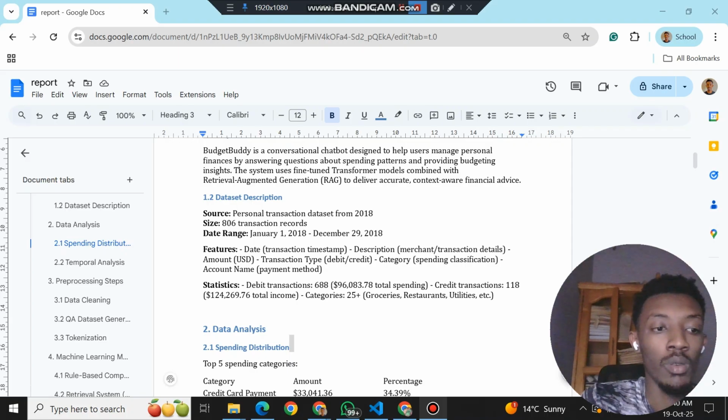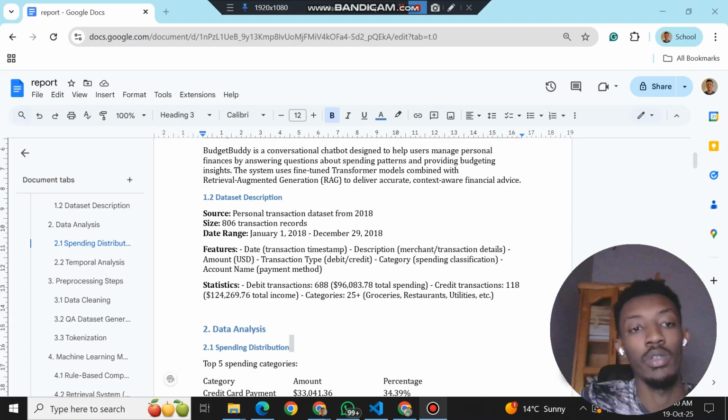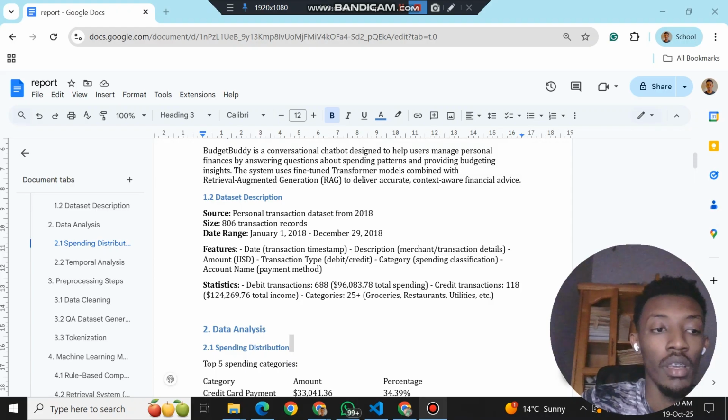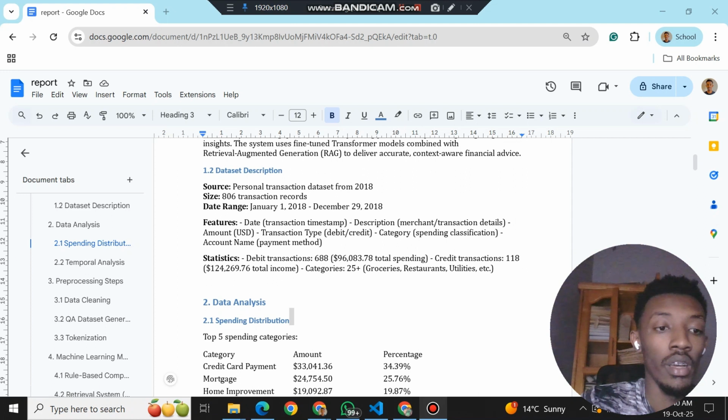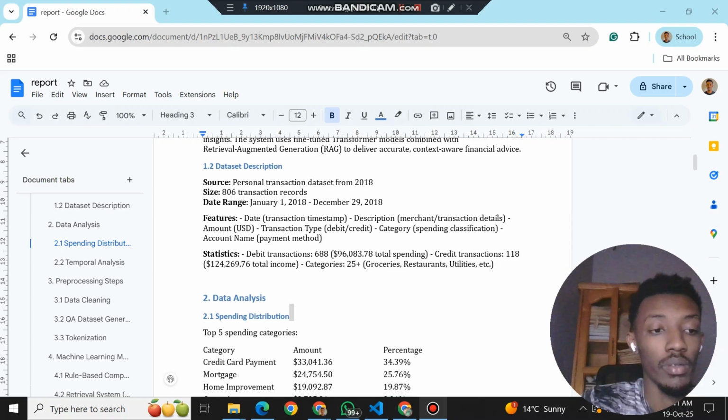About the dataset, I worked with a dataset of personal transactions from 2018. It has 806 transactions over the whole year, including things like shopping, groceries, rent, entertainment, gas, and more. It has 17 organized categories, and the top spending categories are credit card payment, mortgage, and home improvement.